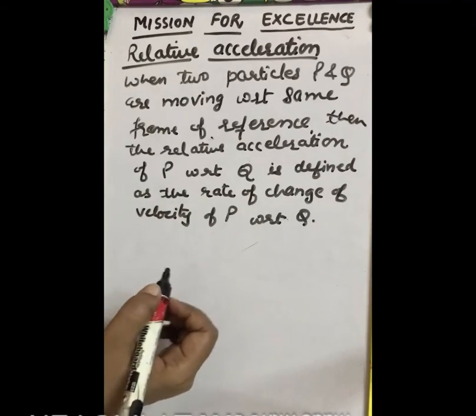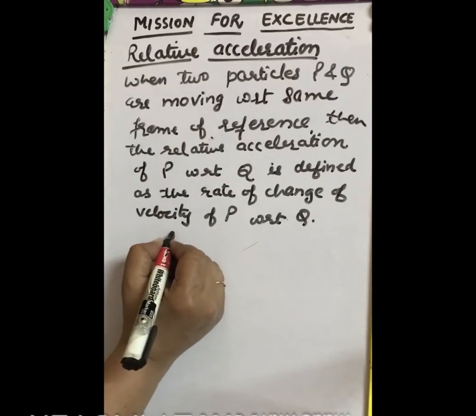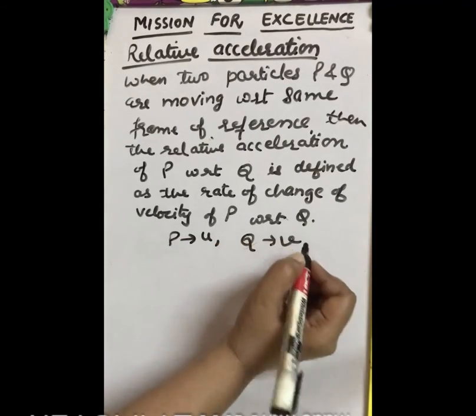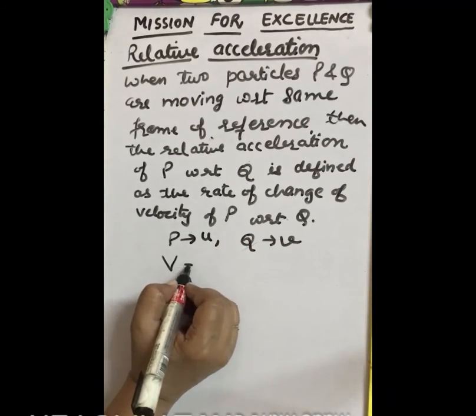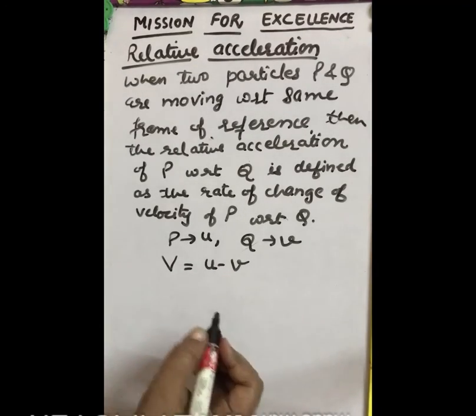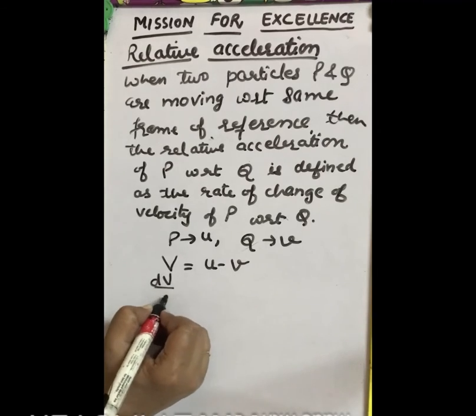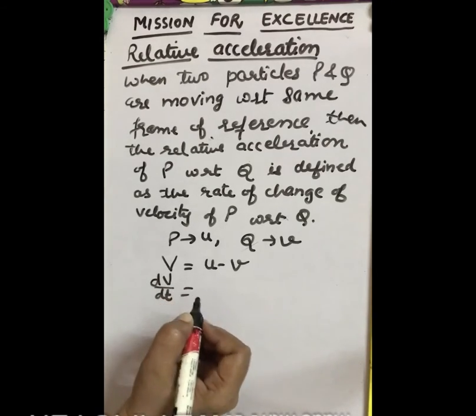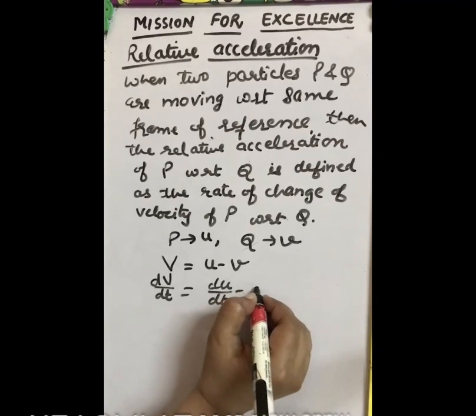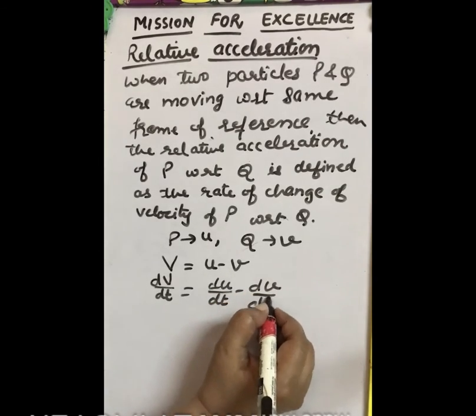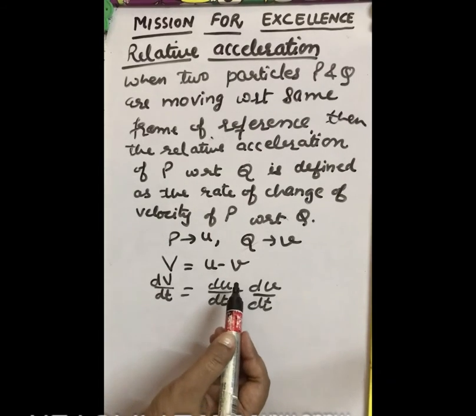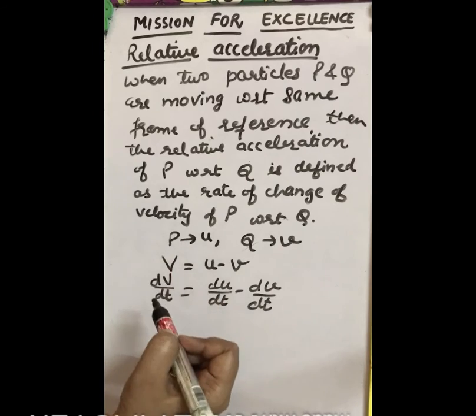So now, suppose P is moving with velocity u and Q is moving with velocity v. Then their relative velocity will be equal to u minus v. Now the rate of change, dV by dt, that is the acceleration, will be equal to du by dt minus dv by dt. This rate of change of velocity is known as relative acceleration.